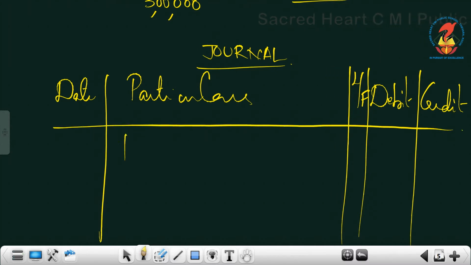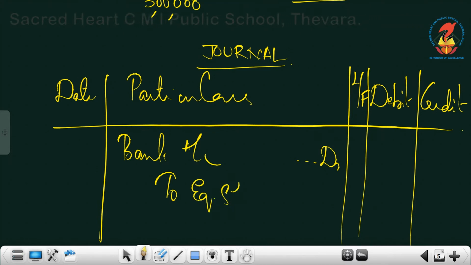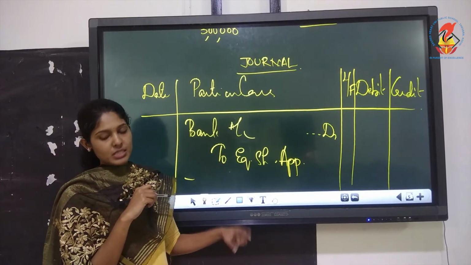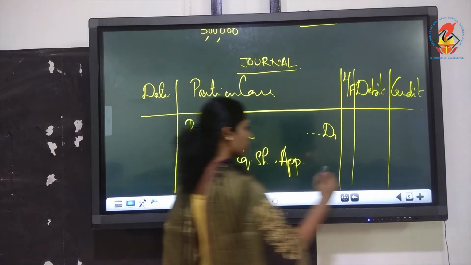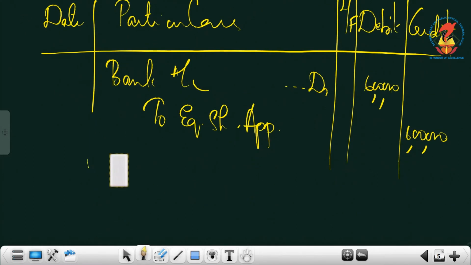The first journal entry, bank account debtor to, is it equity share? Yes. So to equity share application, what will you do? You have to look into the working note and take the figures. Take the first amount from your working note, that is 6 lakhs. And you must include pro rata entry, refund entry and all.